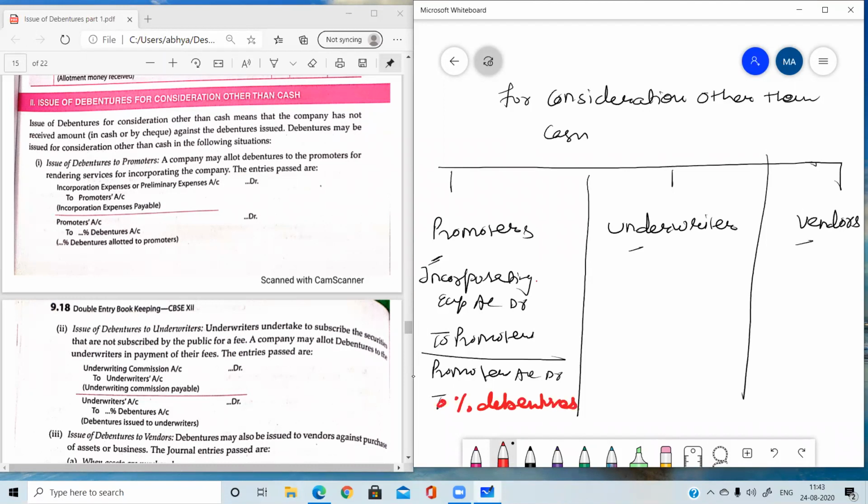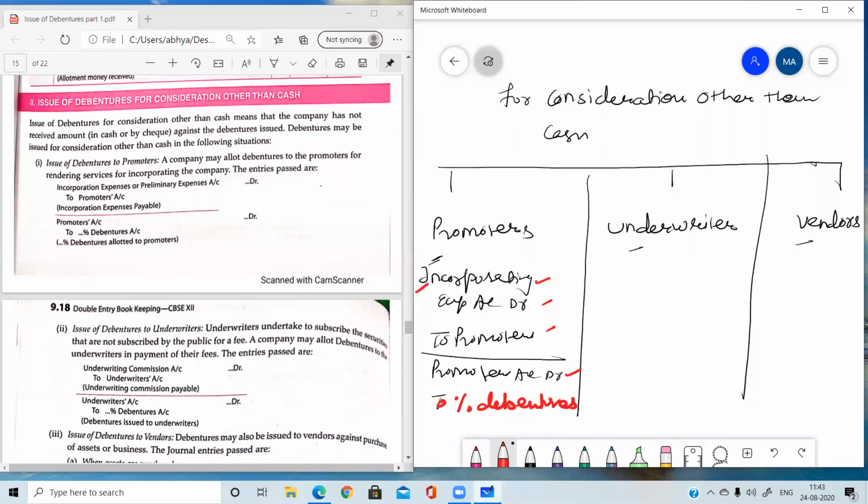All other treatment will be the same. In two entries, the total number of accounts is four, and three accounts will be the same: incorporation expenses account debit to promoters. And in the second entry, now we are issuing debentures to the promoters. If we are giving shares, then promoters debit to share capital. If debentures, then promoters debit to debentures. If we are making payment through check, then promoters to bank.